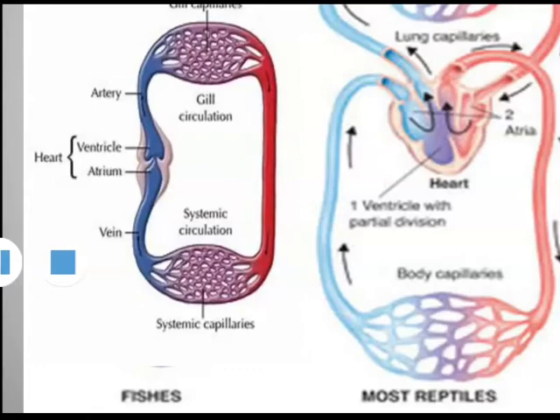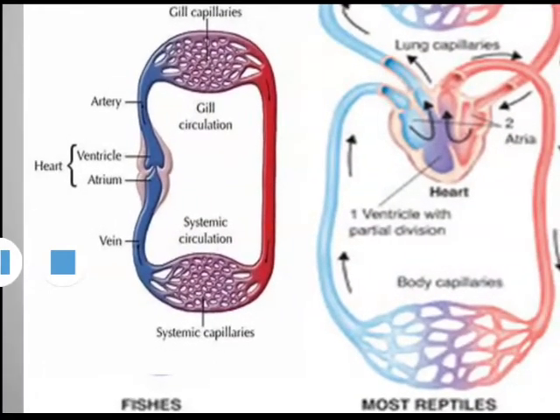This oxygenated blood moves toward various body parts, gets deoxygenated and returns back to the heart for the next cycle. Since the heart of fish carries only deoxygenated blood, it is also called venous heart.